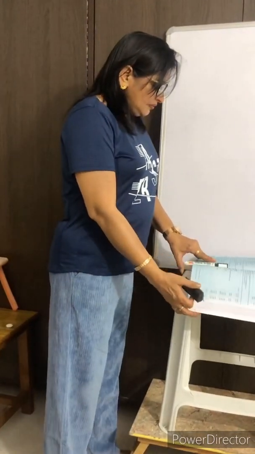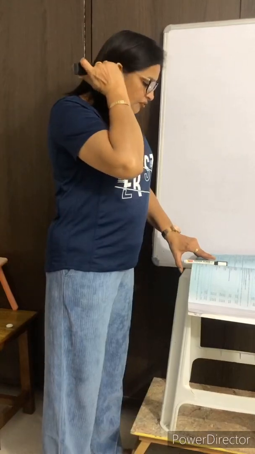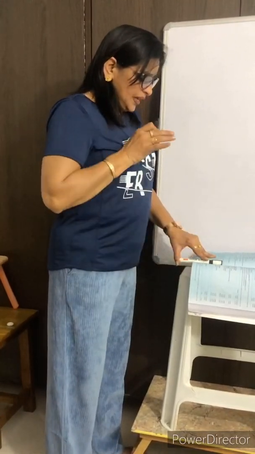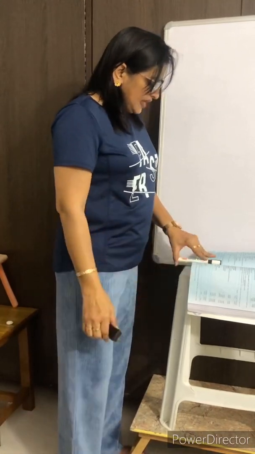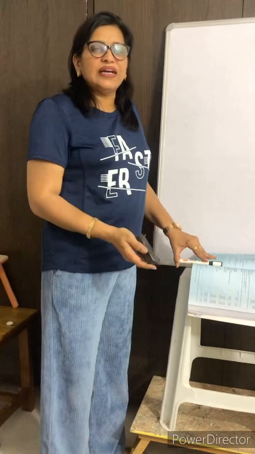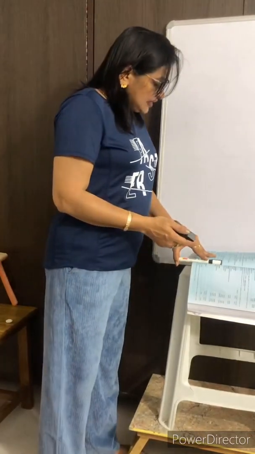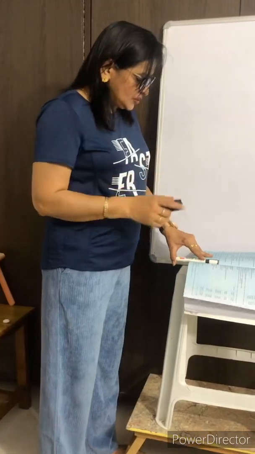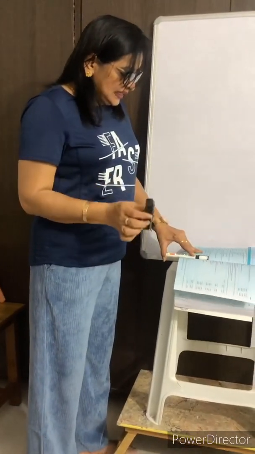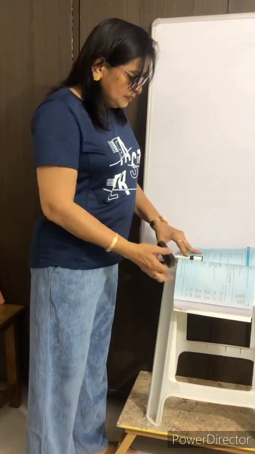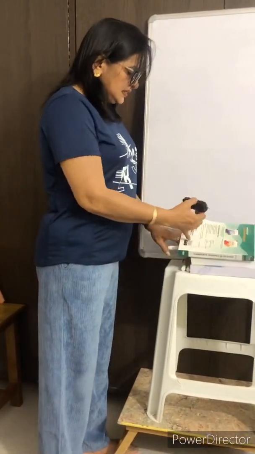Now question number 4: for each of the following transactions, calculate the resulting cash flow and state the nature of cash flow, whether it is operating, investing or financing. We'll take the first transaction: acquired machinery for 2,50,000, paying 20% by cheque and executing a bond for the balance.